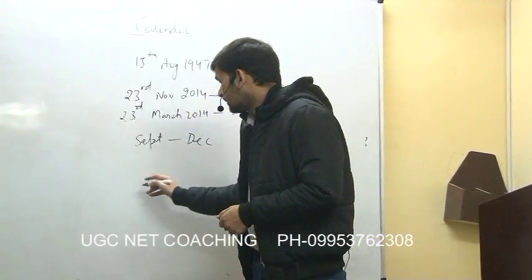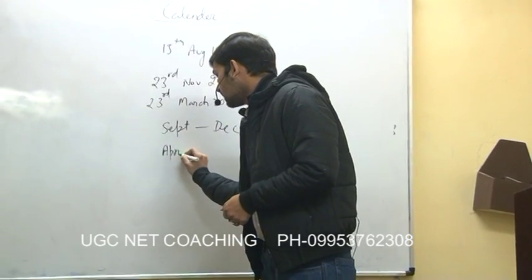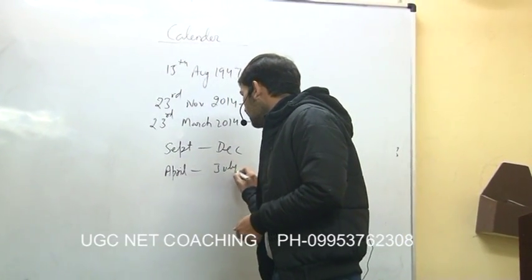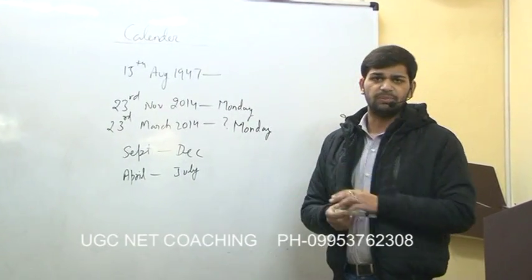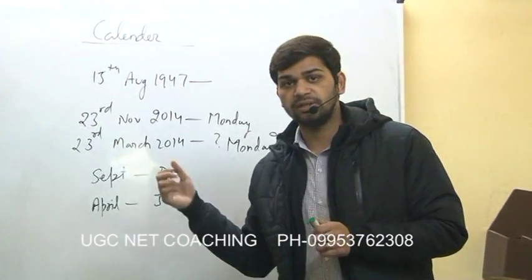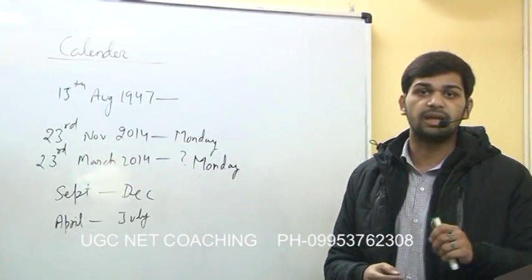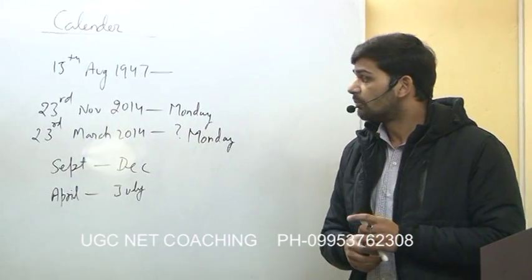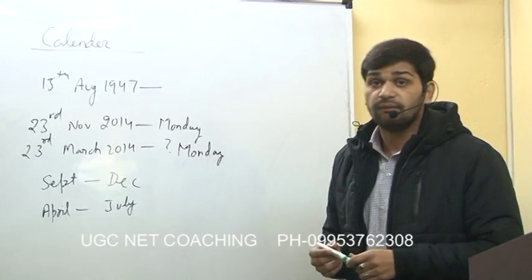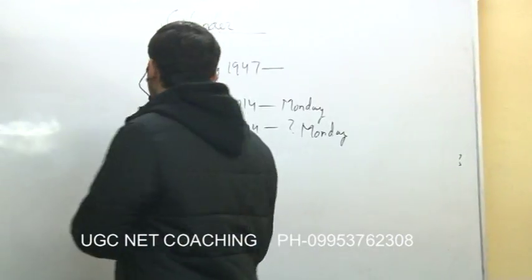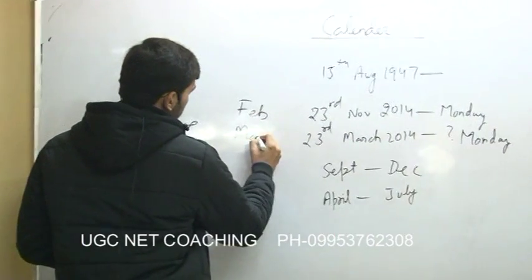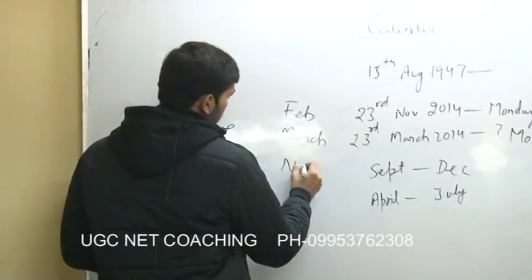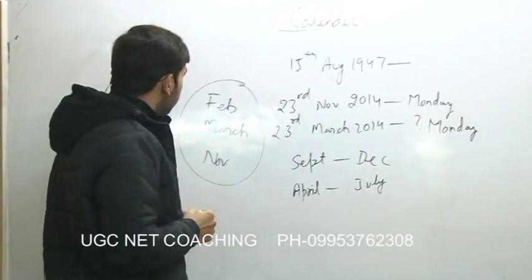The next day we can easily calculate, it will be one more day extra. Apart from September and December, we also have a pair which is April and July. It is again the same for a given particular year. Does leap year make any difference for any of these months? No, leap year doesn't make any difference for any of these months. But leap year comes into play when we are talking about February, March and November.